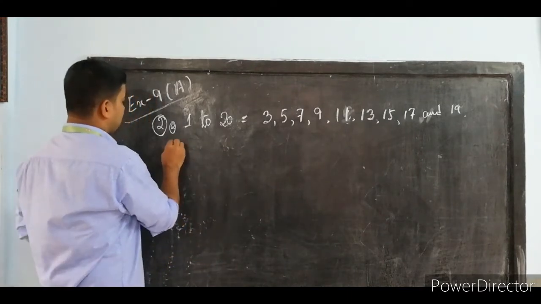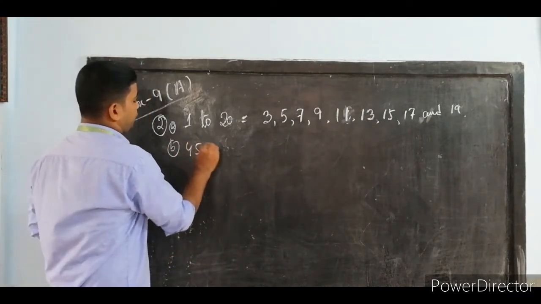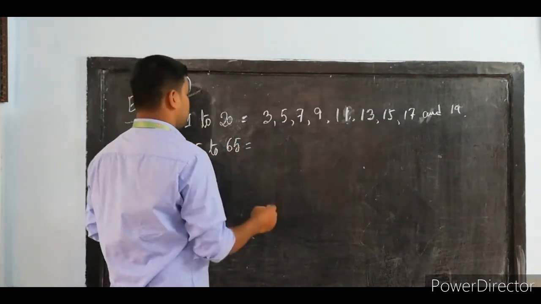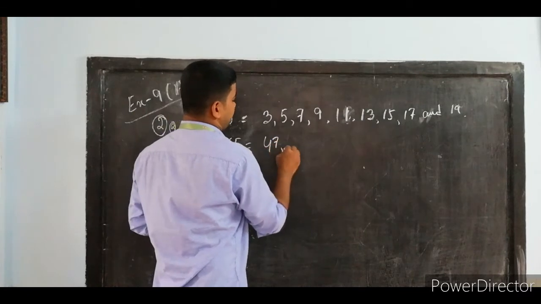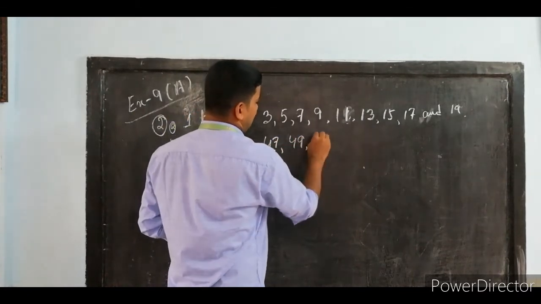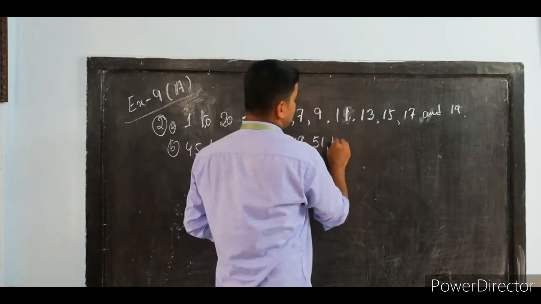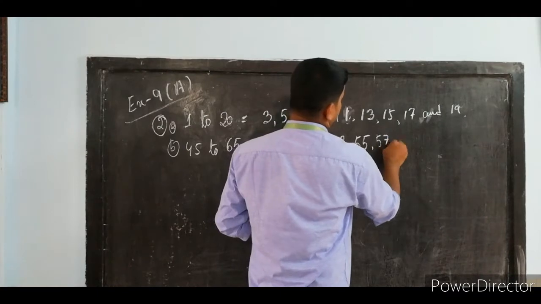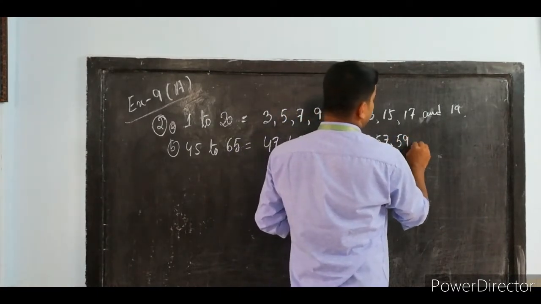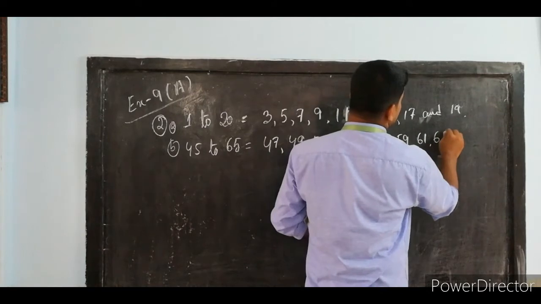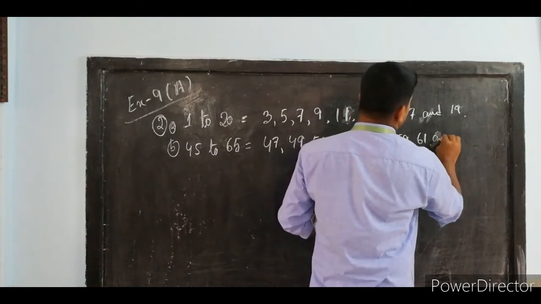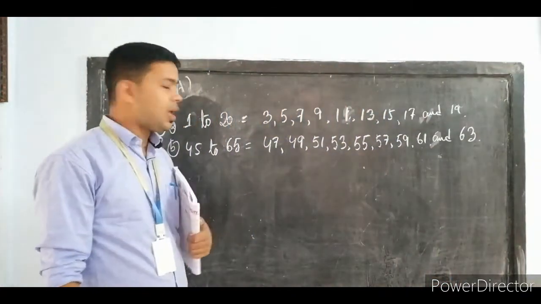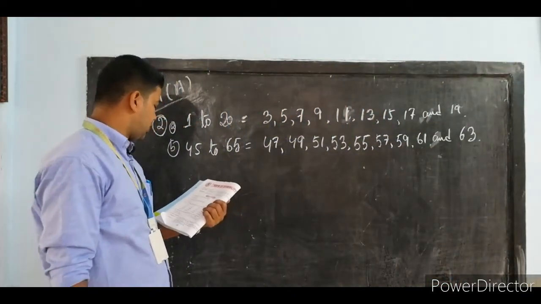Now number B, it is asked from 45 to 65. So after 45 comes 47, then 49, 51, 53, 55, 57, 59, 61 and the last one is 63. Okay, so in this way you can do. So question number 1 and 2 finish.